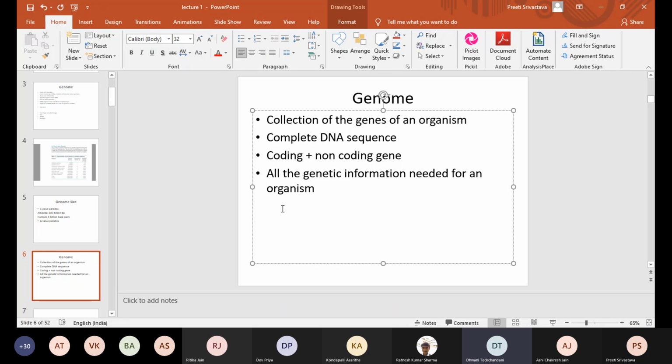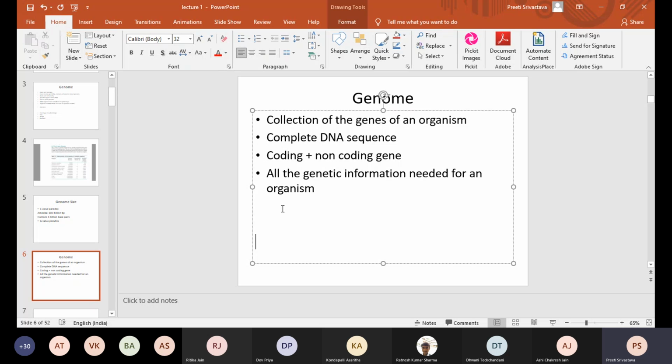Okay. So collection of the genes of an organism is not correct, because the genome can consist of genes as well as sequences which we call non-coding regions.